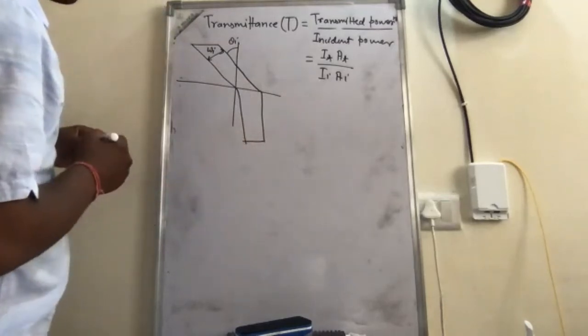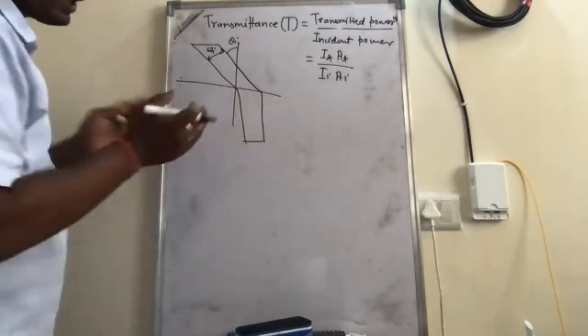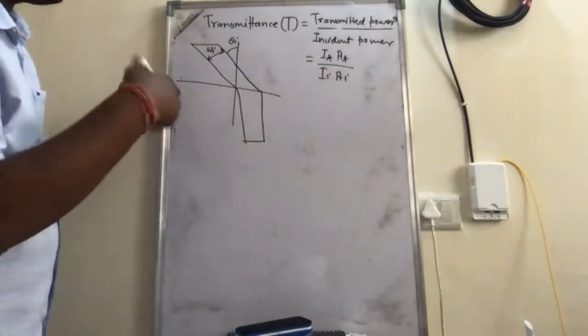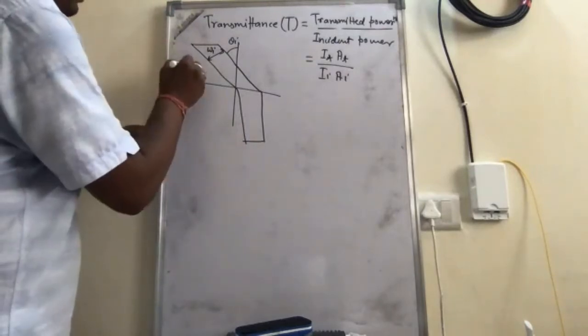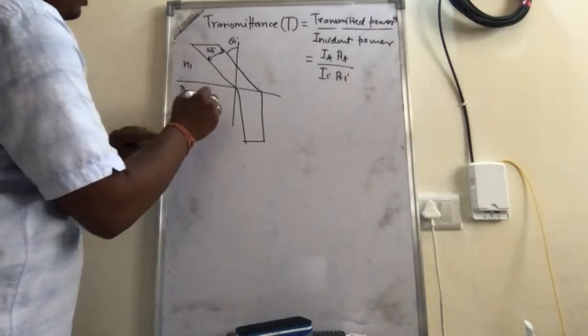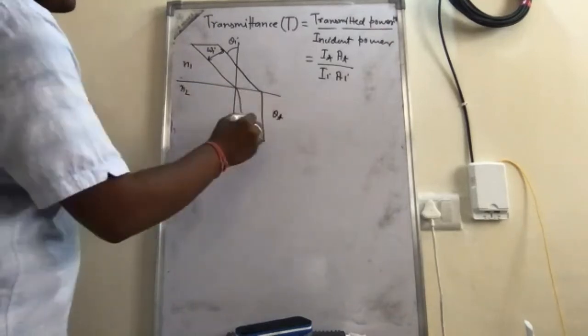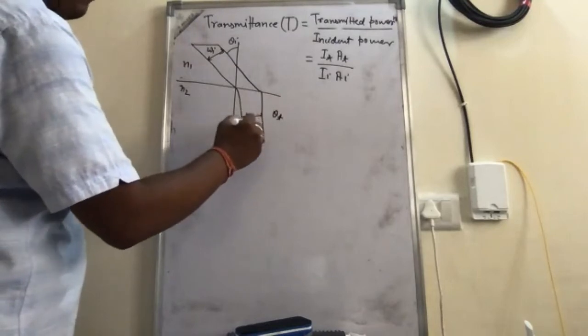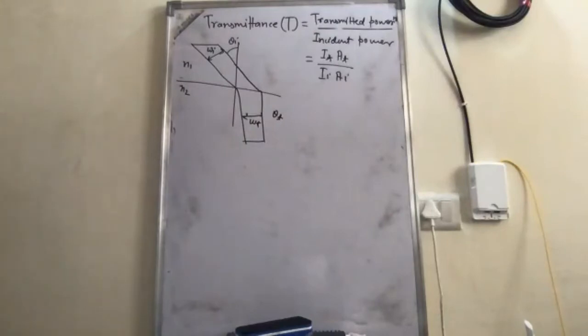It is not necessary that the beam width stays the same; it may contract or expand, because it is going from one media to another media. So this is N1, this is N2, and this is theta T, the angle of transmittance. So this beam width will change because it is going from one media to another.